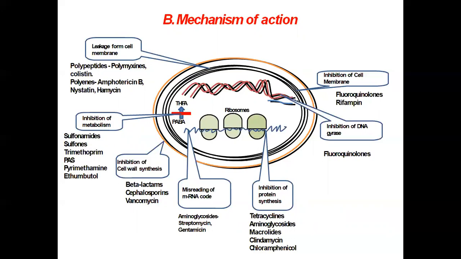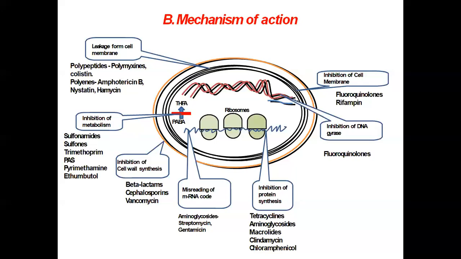These are aminoglycoside antibiotics like streptomycin, gentamicin.